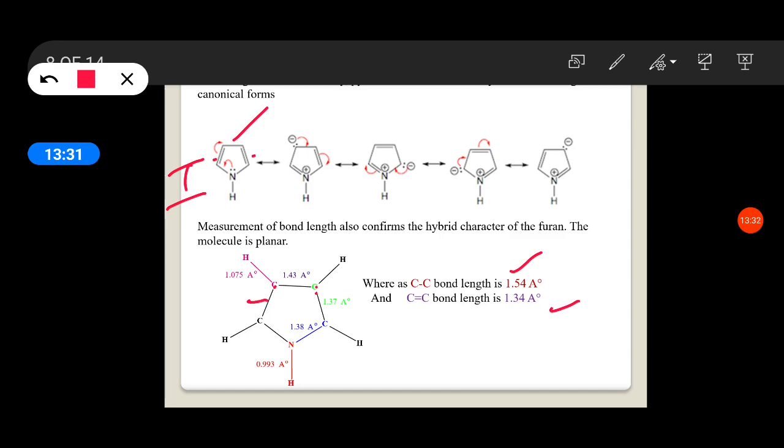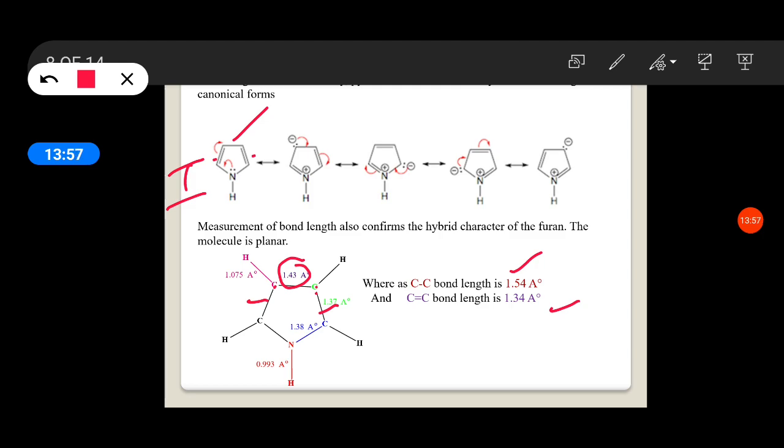And these two bonds, actually a double bond is there. One would think it is 1.34 angstrom, but it is actually 1.37 angstrom, which is more than the actual double bond. Here this is less than the actual single bond.